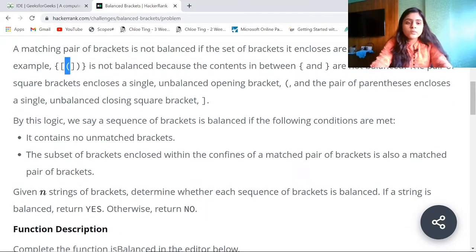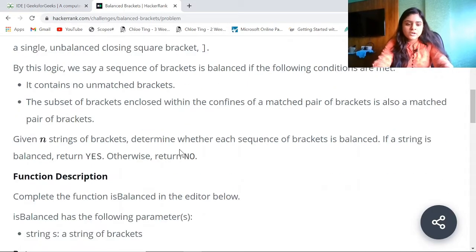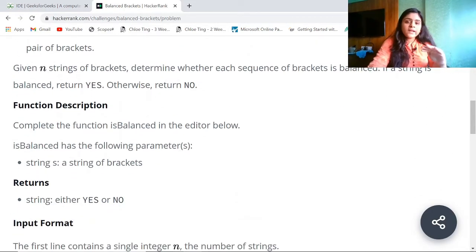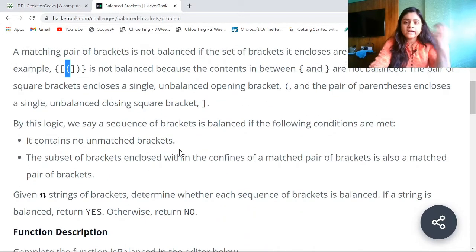So at any point when you are seeing the brackets, the last opening bracket that you have seen, you should be able to see the closing bracket corresponding to that only, right? If, for example, you saw this opening bracket, and then you see a closing bracket which does not correspond to this opening bracket, that means this is unmatched. So at any point of time you are thinking only about the topmost one, and when you get a matched pair you just remove that from your view.